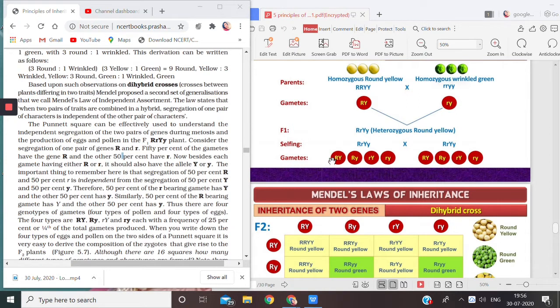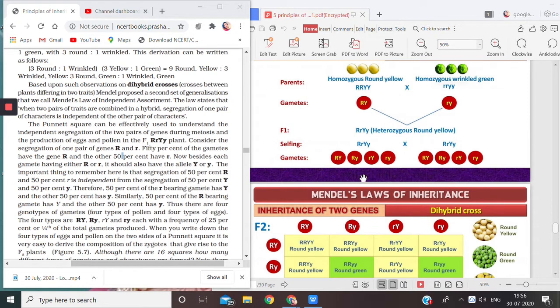Because the allele for shape, like round, capital R, can be combined with capital Y or small y. Similarly, small r for wrinkle shape can be combined with capital Y or small y.